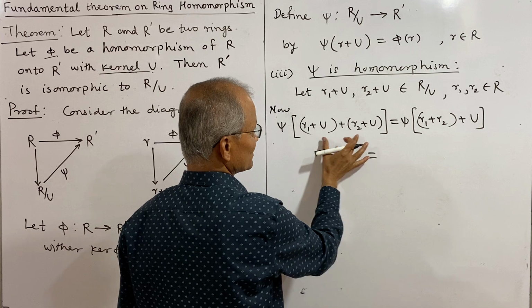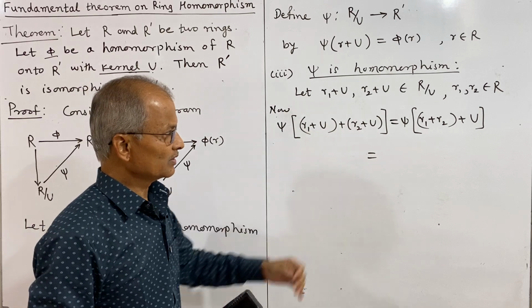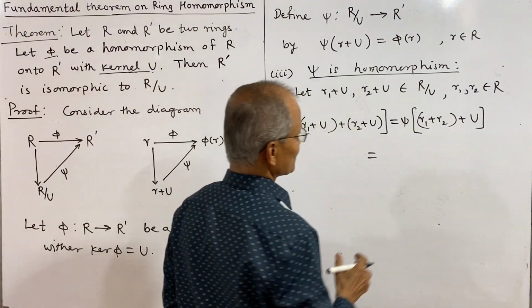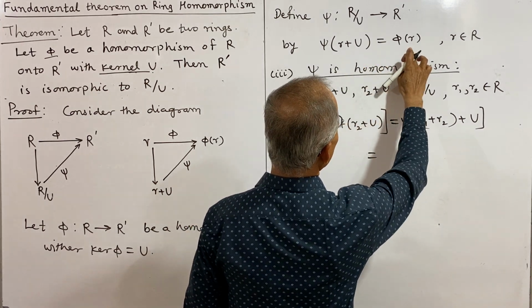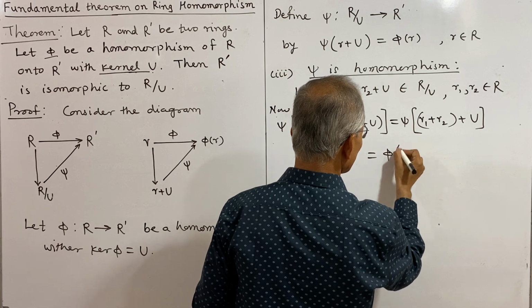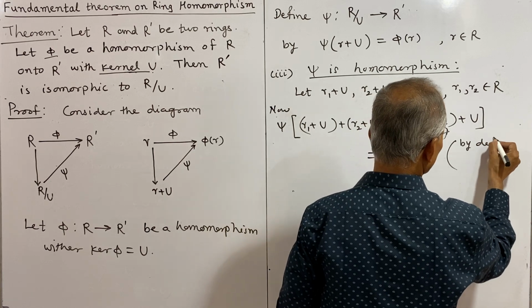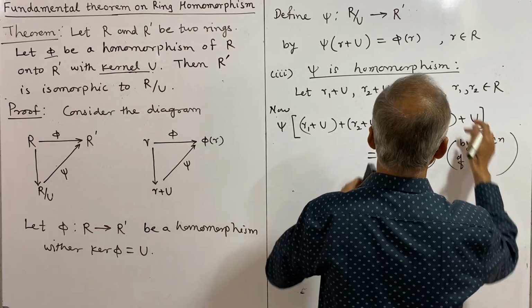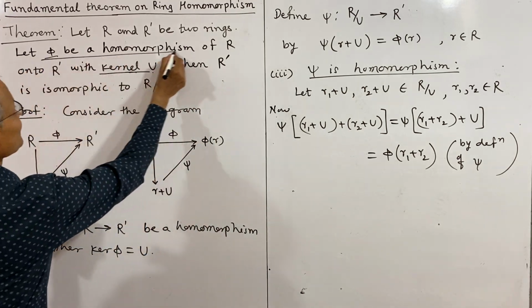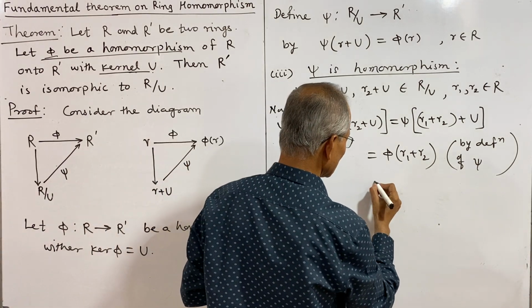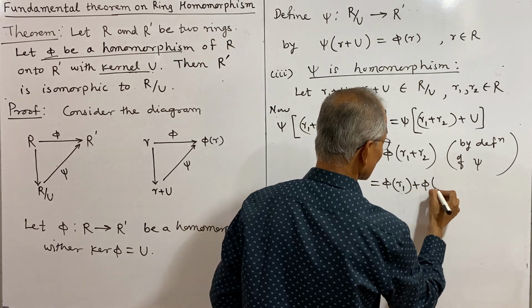This addition is defined as r1 plus r2 plus U, and in our earlier lecture we proved this addition is well defined. Now what is psi of r1 plus r2 plus U? By definition of psi, it is phi of r1 plus r2. Because phi is a homomorphism, it preserves the addition structure, so it is phi of r1 plus phi of r2.